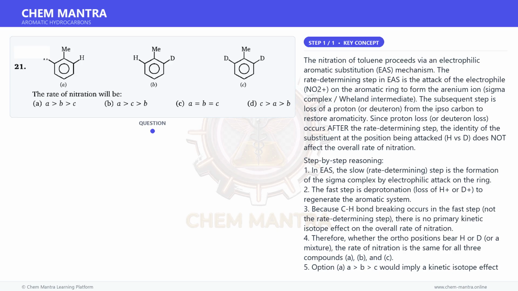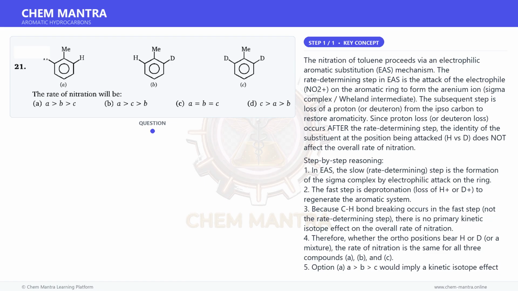The nitration of toluene proceeds via an electrophilic aromatic substitution (EAS) mechanism. The rate-determining step in EAS is the attack of the electrophile NO2+ on the aromatic ring to form the arenium ion, the sigma complex intermediate. The subsequent step is loss of a proton or deuteron from the sp3 carbon to restore aromaticity.